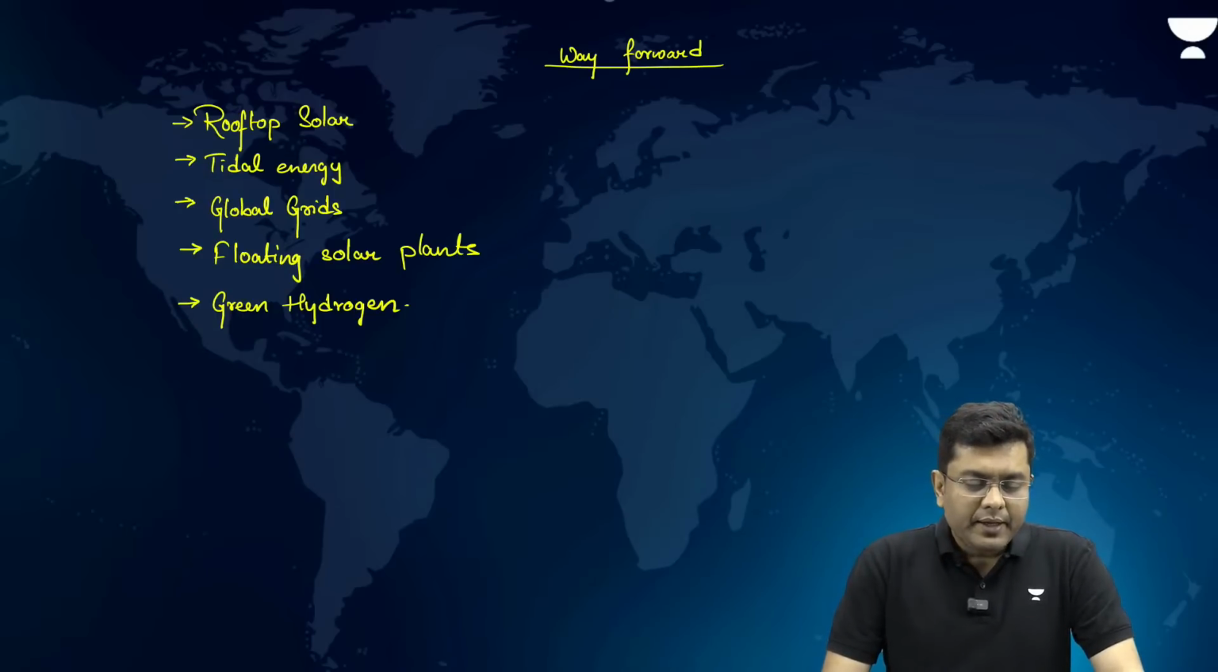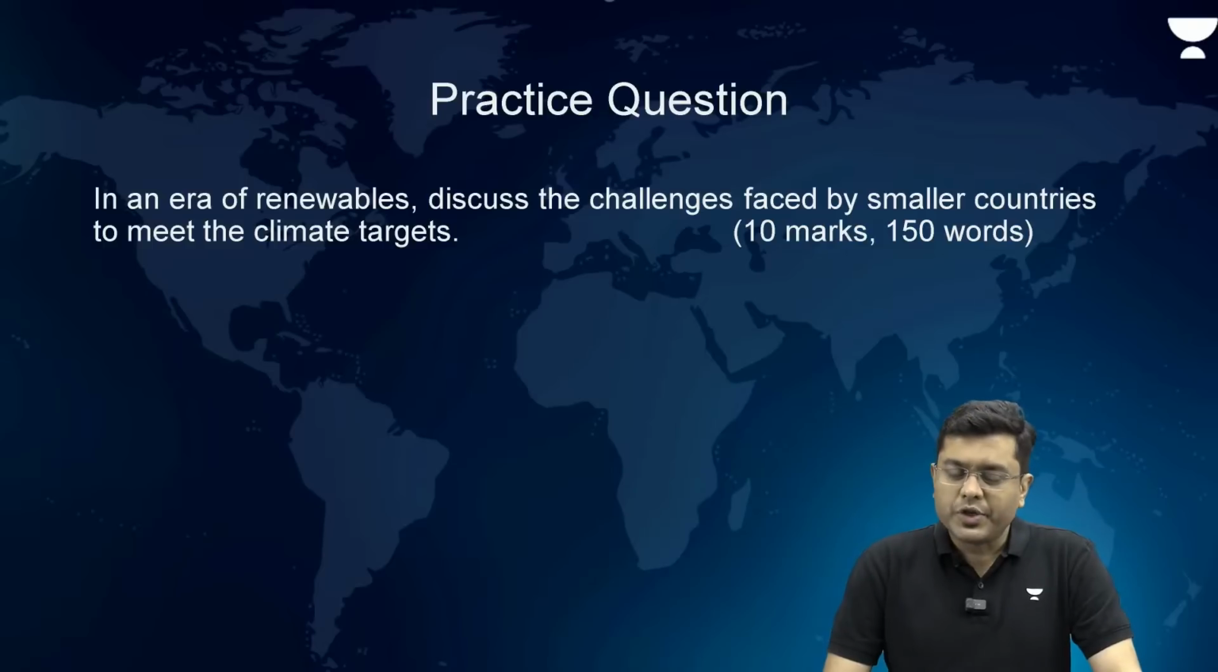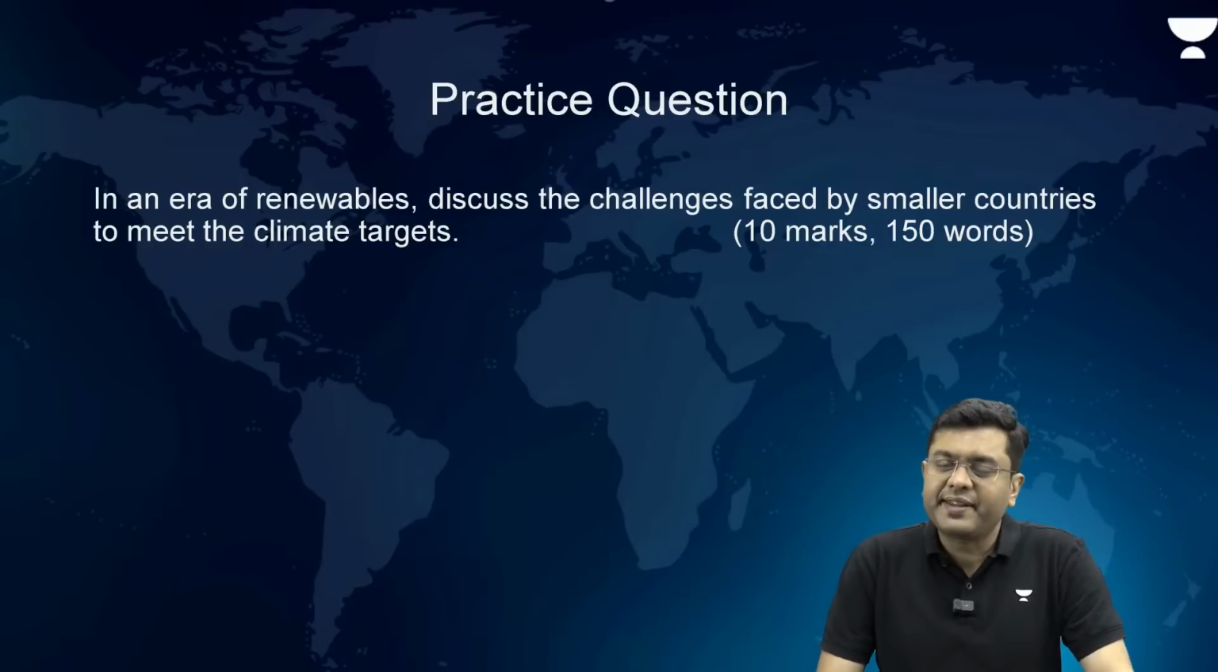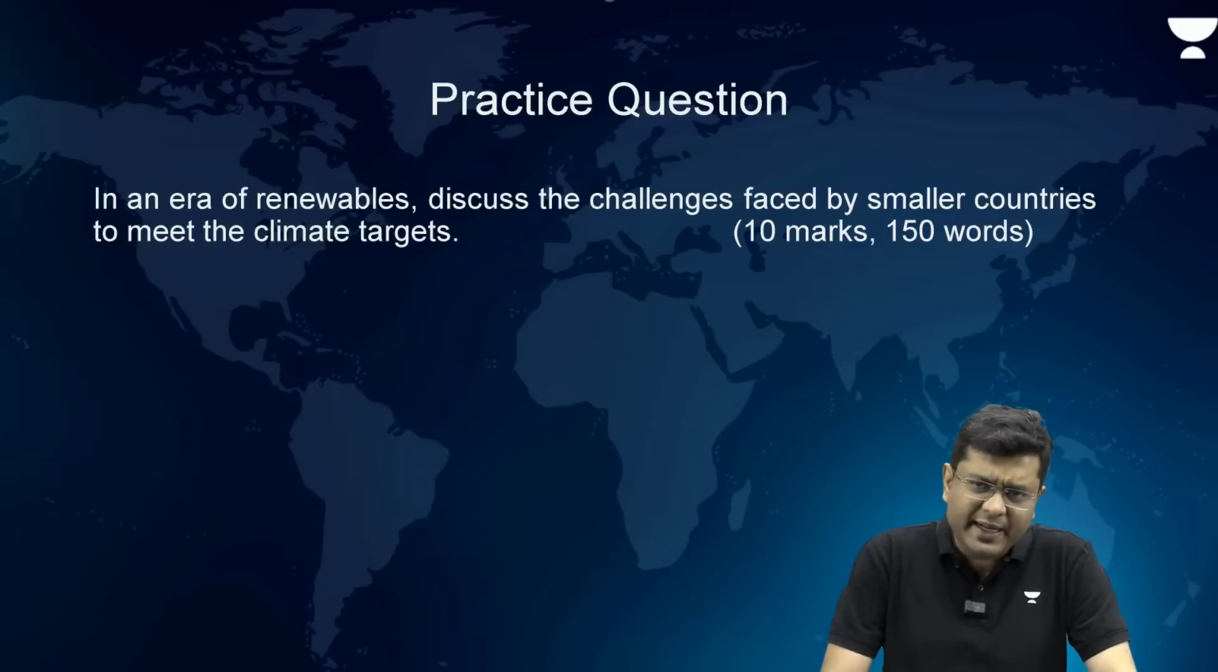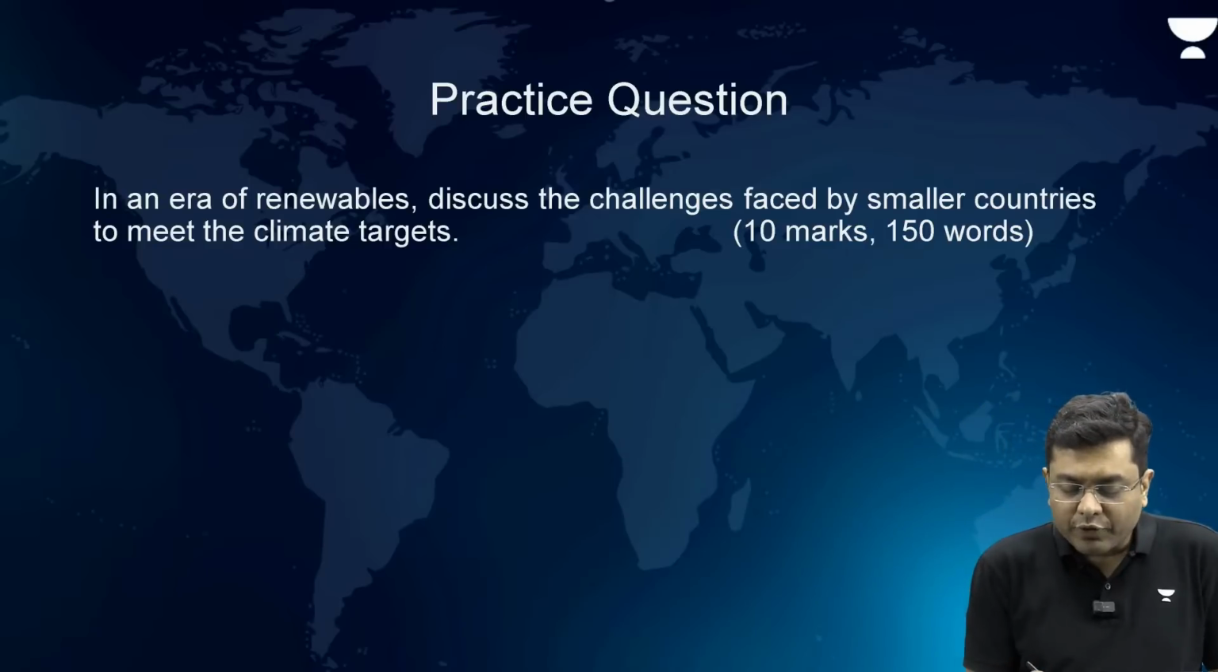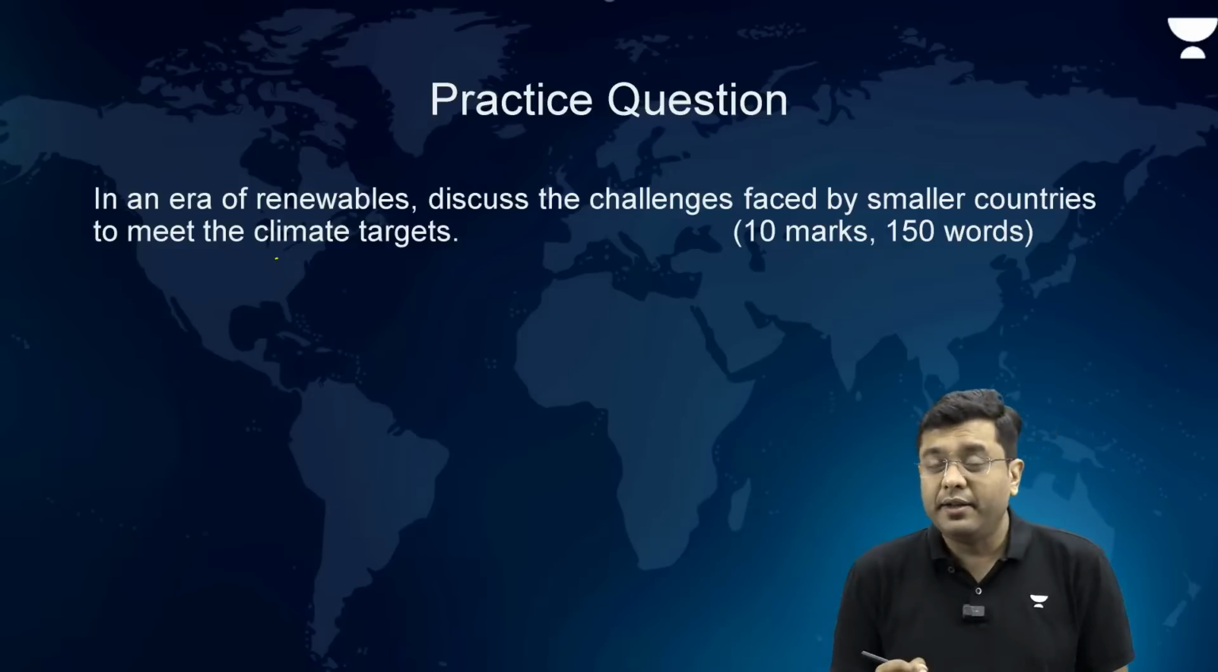Okay? Now, here the question. In an era of renewables, discuss the challenges faced by smaller countries to meet the climate targets. Here, understand, way forward is not asked, it is a 10-marker question. So, just talk about the problems faced. So, in the introduction, here you have to talk about the climate targets and the renewables.